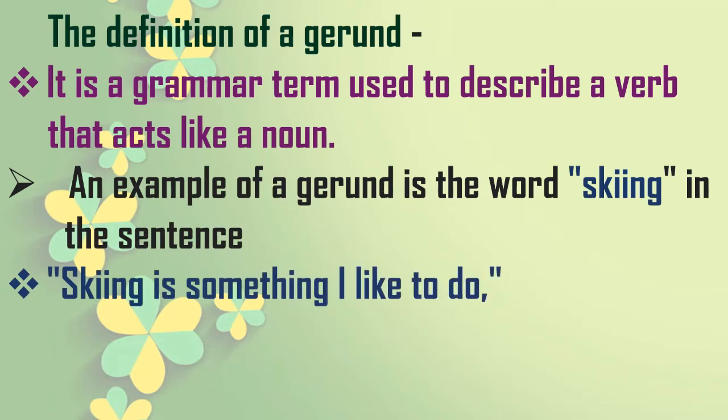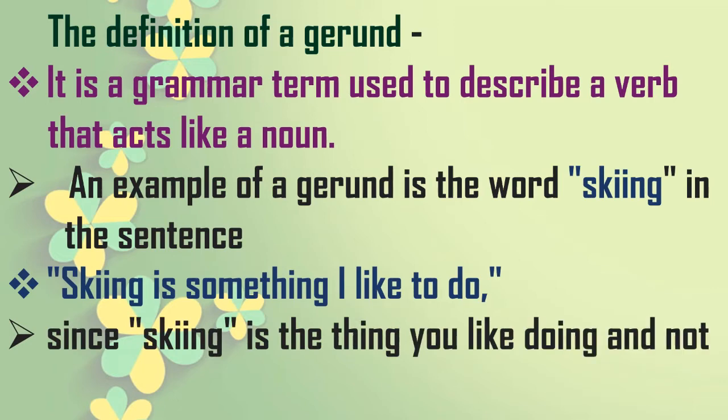Skiing is something I like to do. Read the sentence again. Skiing is something I like to do. Here in the beginning of the sentence the word skiing has come, and that is an action word with the tail of ing, and directly it plays the role of a noun. So it is known as a gerund in a sentence.